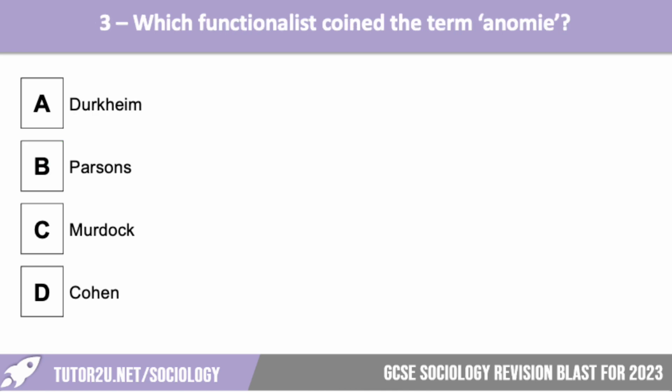Number 3. Which functionalist coined the term anomie? Is it A, Durkheim, B, Parsons, C, Murdock, D, Cohen? Just leave that up on the screen for a moment. Let's reveal the answer. It is Durkheim, so the idea of no rules for a fixed period of time.